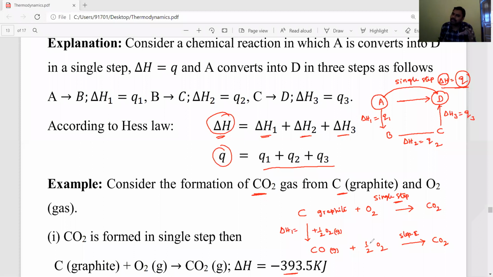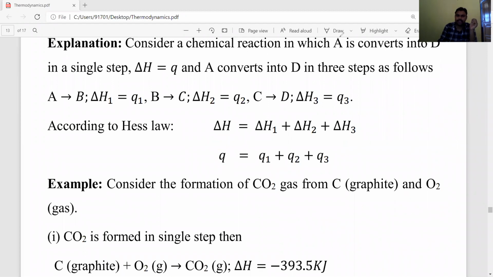During these 2 steps, how much heat is released? The sum of the heat released in 2 steps is equal to the heat released in a single step. Both are equal. Delta H2 is also equal. Okay, students, let's see an example.